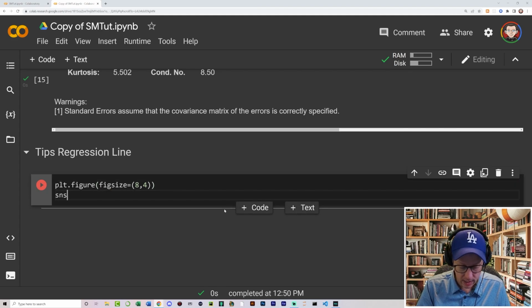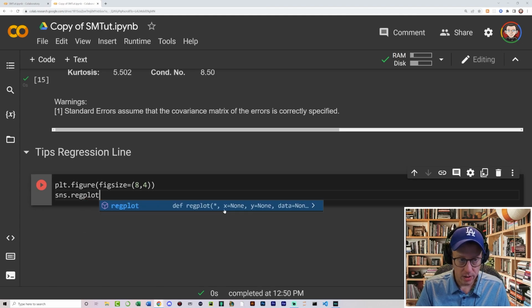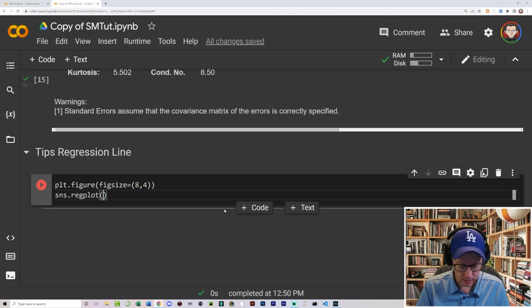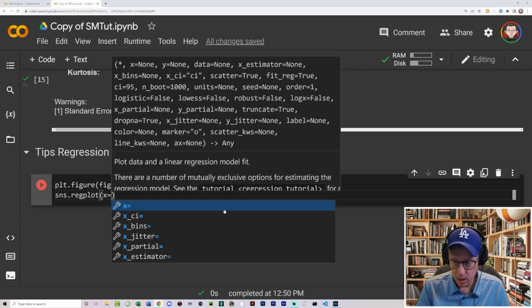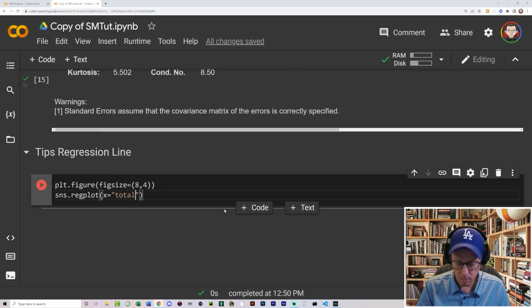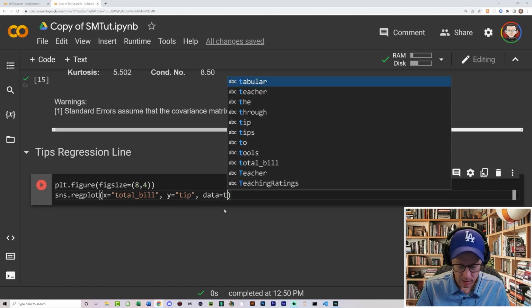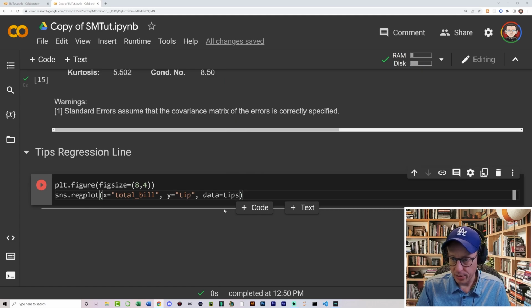And to create that, I just say sns.regplot like this. X is going to be equal to my total bill, and the Y is going to be the tip amount, and all of our data is coming from our data set, which is called tips.